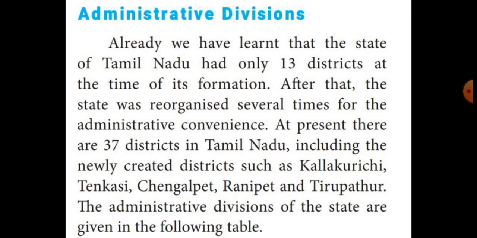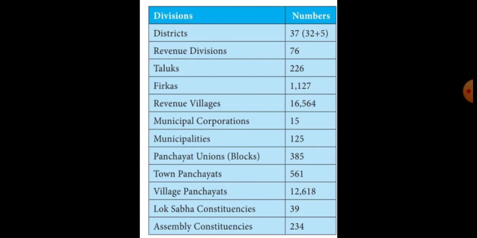Tamil Nadu state was divided into administrative divisions. They are as follows. Listen students, see the tabular column. Totally 37 districts are there, that means 32 plus 5. Already 32 districts were there, and 5 districts were newly created.